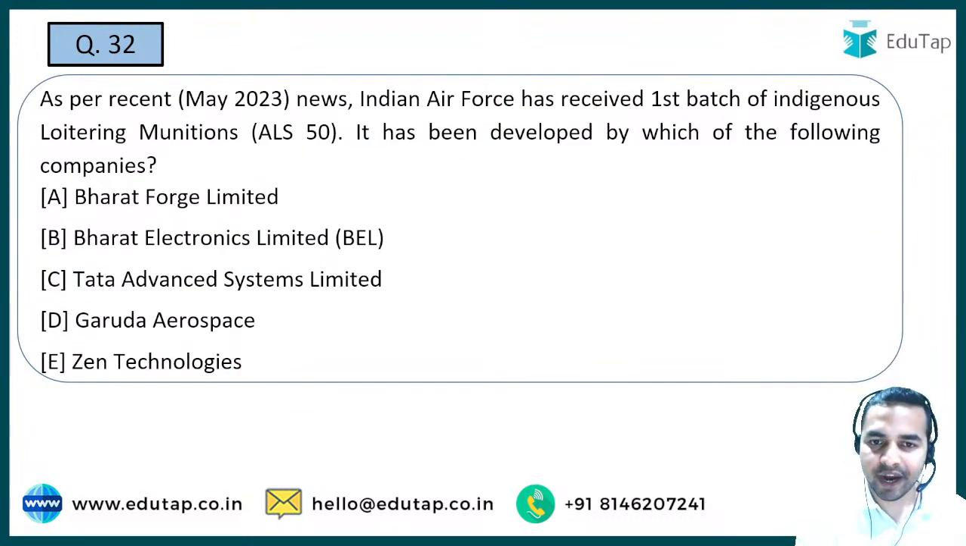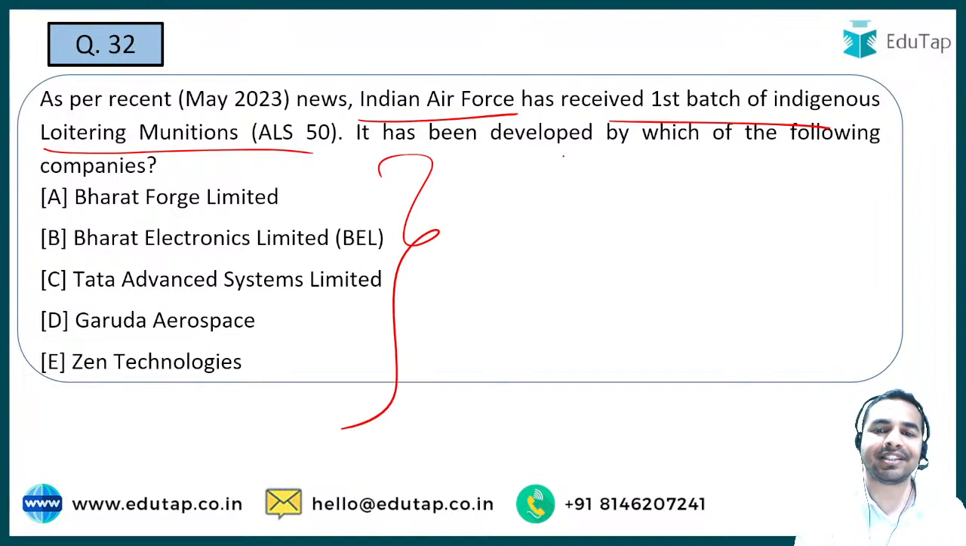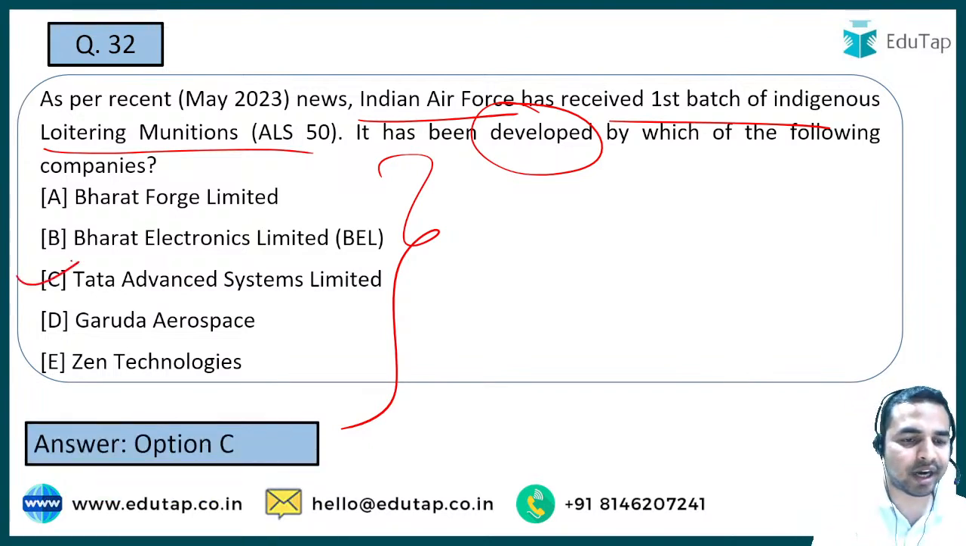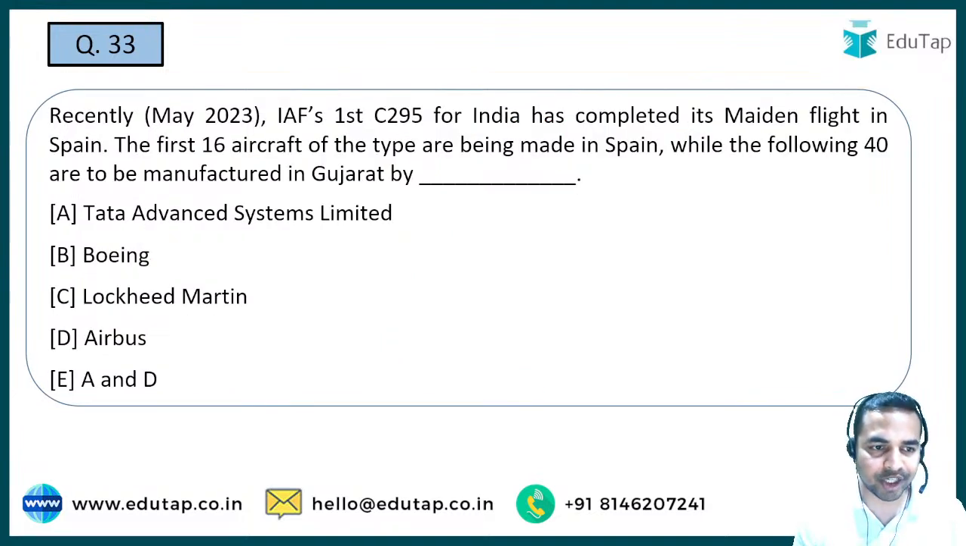Next question. Indian Air Force has received the first batch of indigenous loitering munitions, and here guys you are required to tell me the name of the entity which has developed this particular part. So tell me quickly, which organization has developed it? Absolutely, it is Tata Advanced Systems Limited which has developed it. This is the right answer. Now let's move on to the next question.